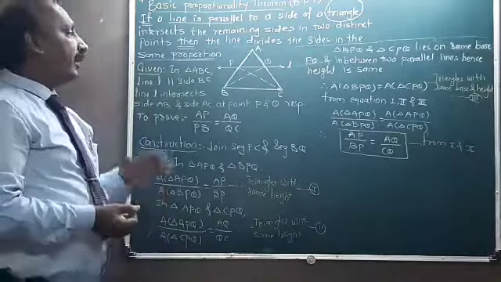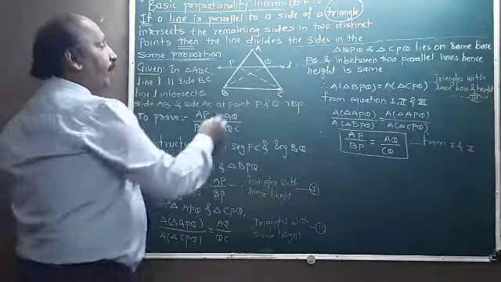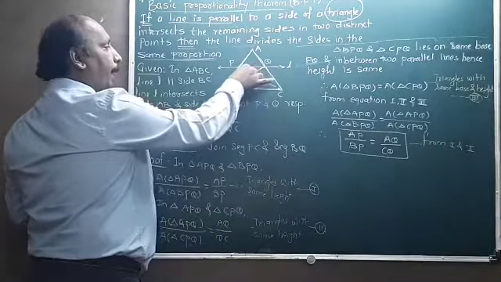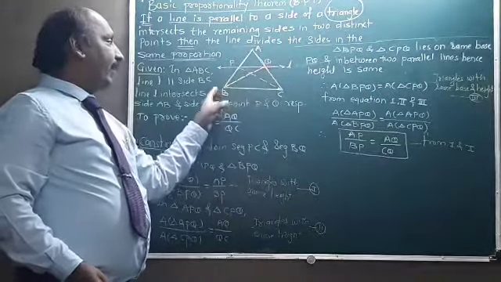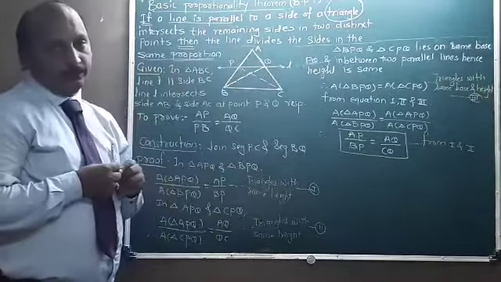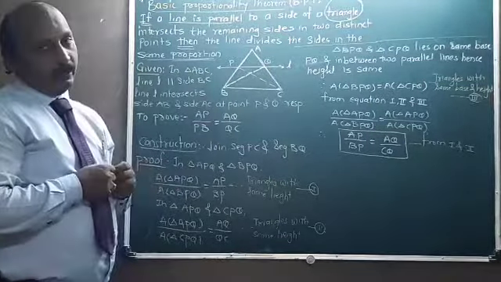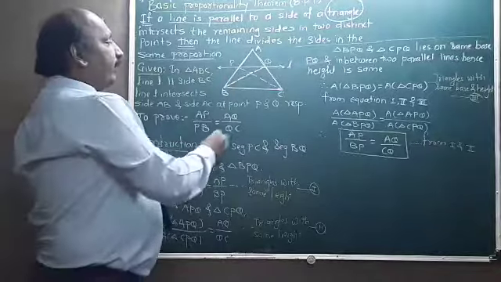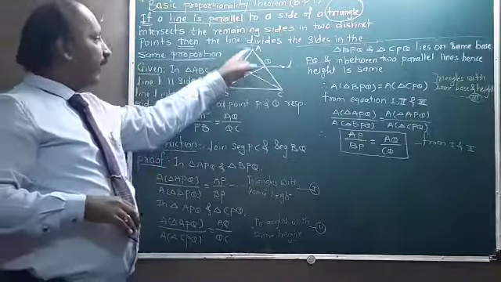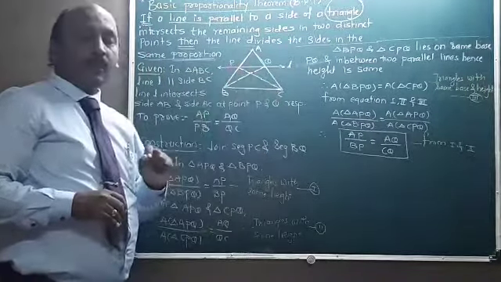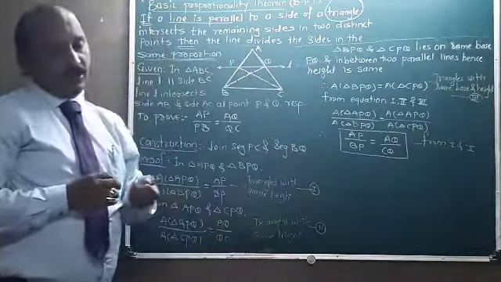Okay, so we have to use that fourth property. For that we have to make triangles whose height or base are equal. First we can see that if I join BQ, there are two triangles, APQ and BPQ, in which Q is the common point. So if you draw a perpendicular from Q, then the heights of the two triangles will be equal. Then again, if you join CP, we get two triangles with equal height, APQ and CPQ. So first you have to join CP and BQ for the construction.